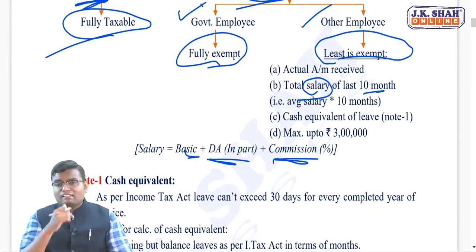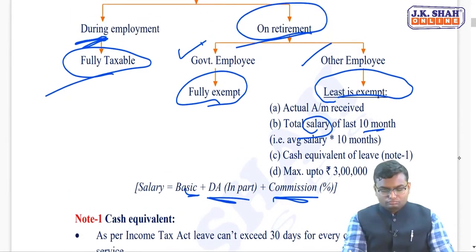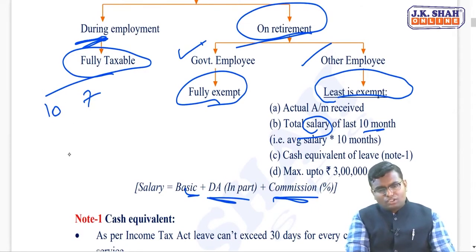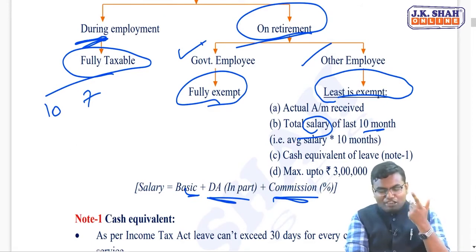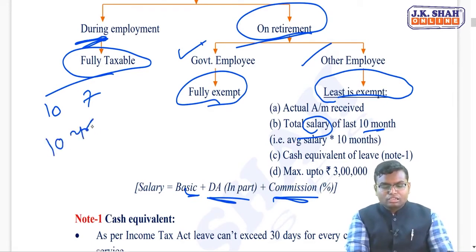Now the question arises, sir, what is cash equivalent of leave? Let me explain. For example, I worked in an organization for, let's say, 10 years and 7 months. For income tax purposes, we ignore the fraction, so 10 years. Per year, my employer was giving me leave of, let's say, 20 days.